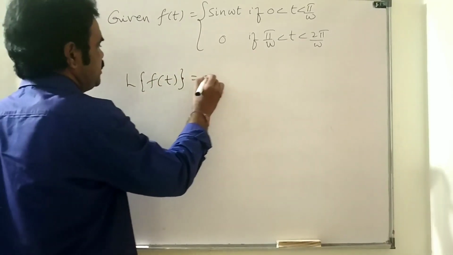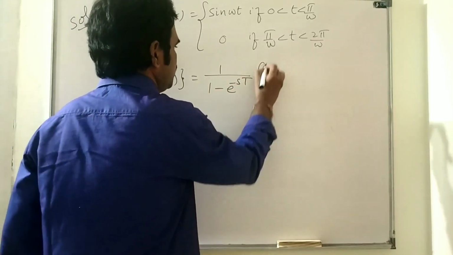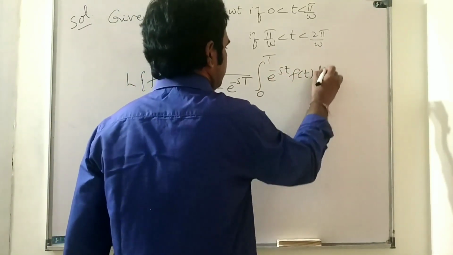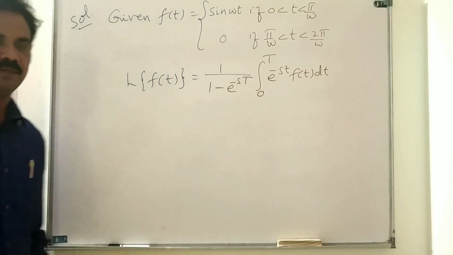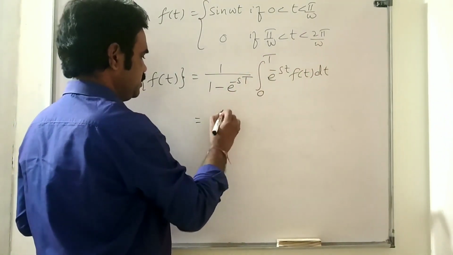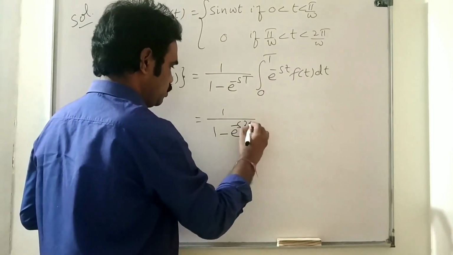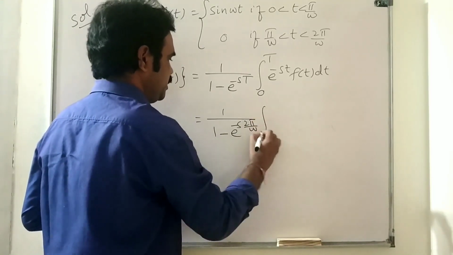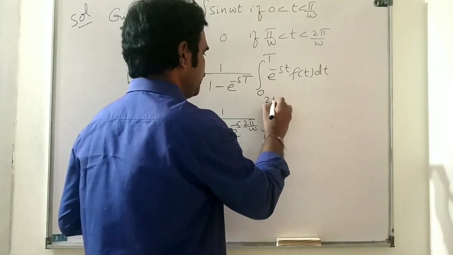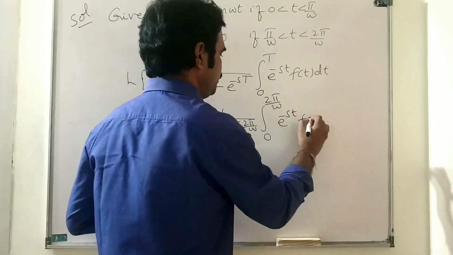L of f of t is equal to 1 by 1 minus e power minus sT, integral 0 to T e power minus st f of t dt, where T is the period of f of t. Okay. Here what is the period? 2 pi by omega. So it is equal to 1 by 1 minus e power minus s into 2 pi by omega, integral 0 to T, T means here 2 pi by omega, e power minus st f of t dt.